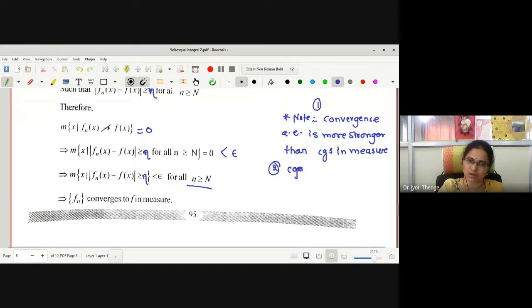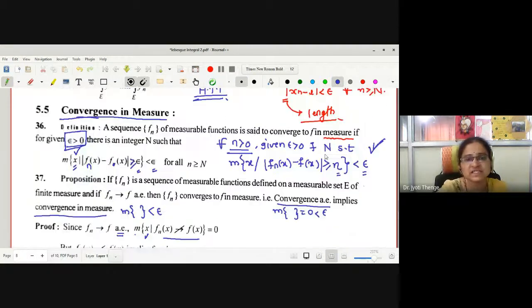Convergence in measure does not imply convergence almost everywhere. Because in convergence in measure the measure of the set is less than a fixed epsilon, but in convergence almost everywhere we want the measure to be 0. Right?